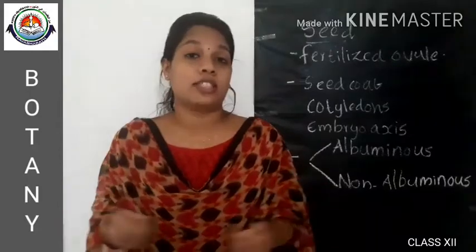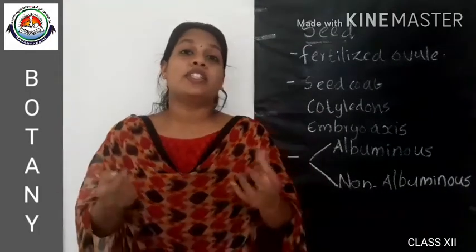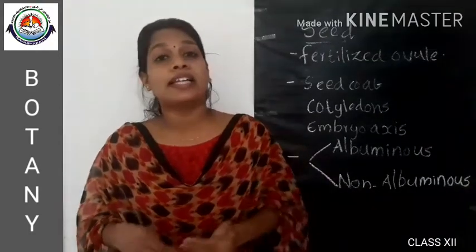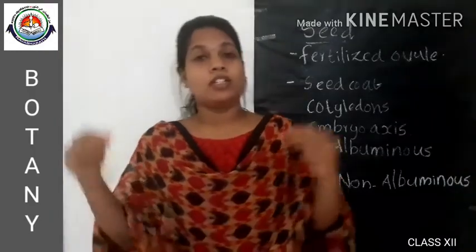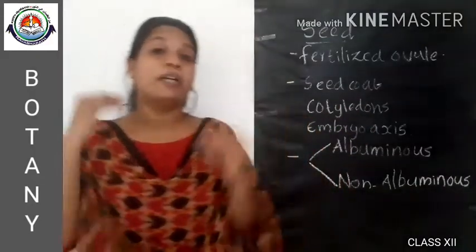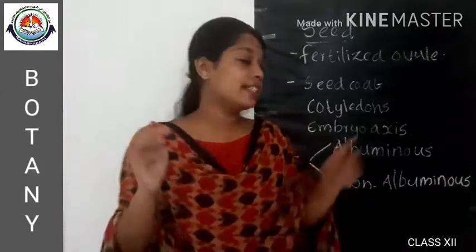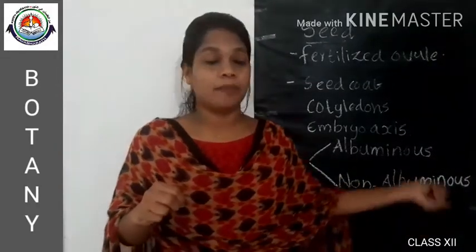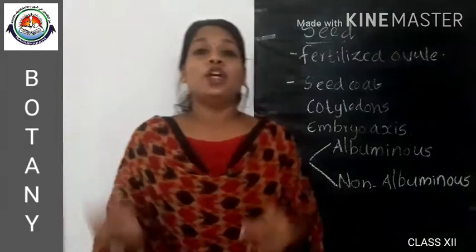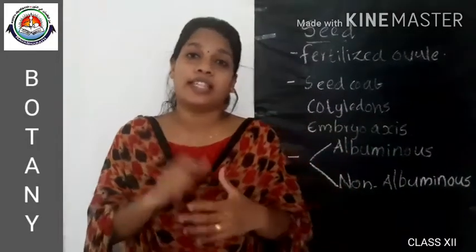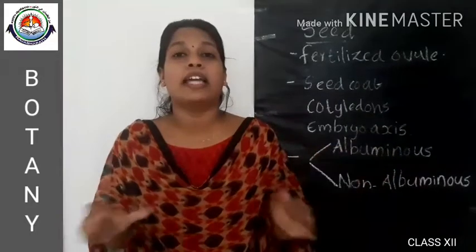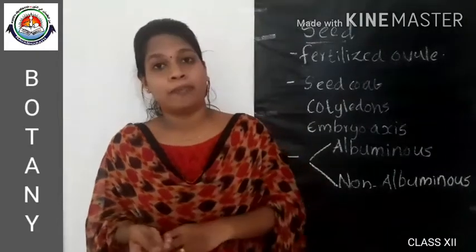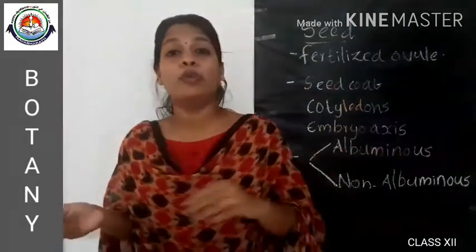Endosperm is the structure that is formed within the seed, which is consumed by the developing embryo, or the endosperm nourishes the developing embryo. So according to the persistence of this endosperm, the seeds are classified into albuminous and non-albuminous seeds. In albuminous seeds, the endosperm is persistent within the seed, that is, it is not consumed by the embryo completely. A part of the endosperm is still present in the seed. That type of seeds are called albuminous seeds.